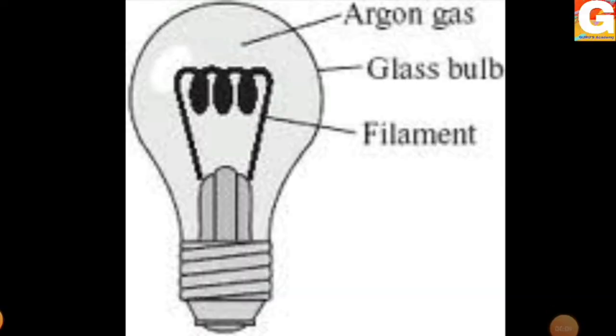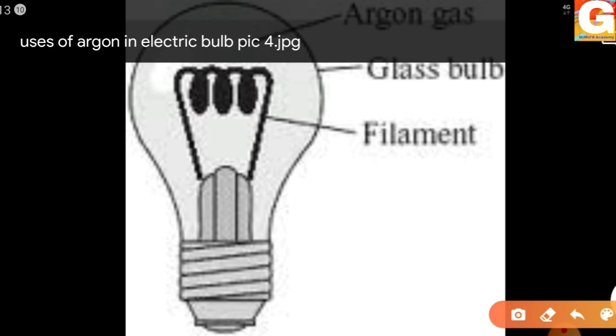Now let's see some examples which will show you some uses of gases in air. The first we are seeing is the use of argon gas in an electric bulb. When we use the electric bulb, there is argon gas present over here. This helps our electric bulb. Let's see the next example.